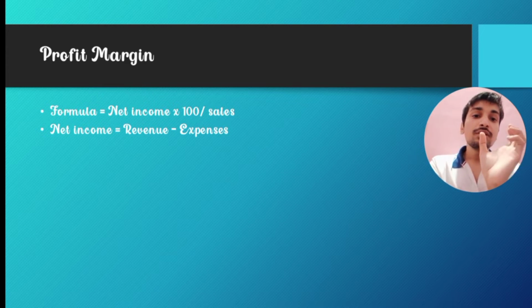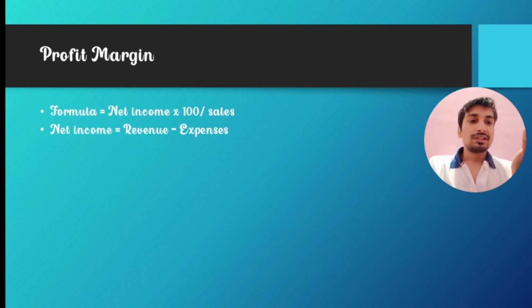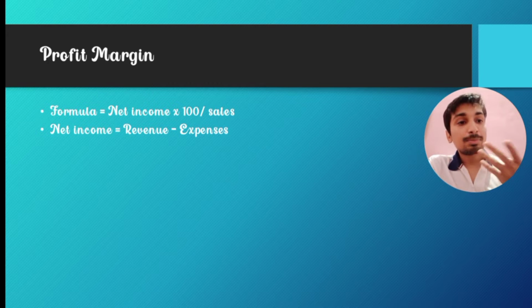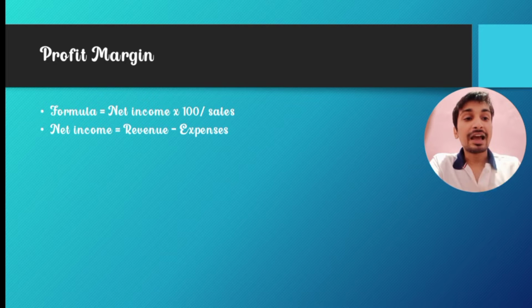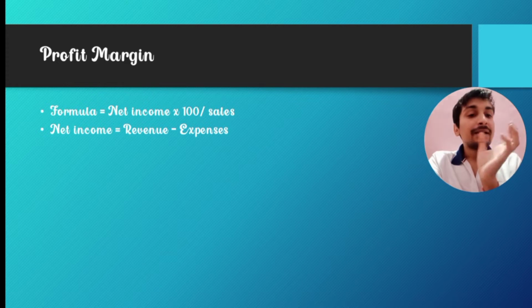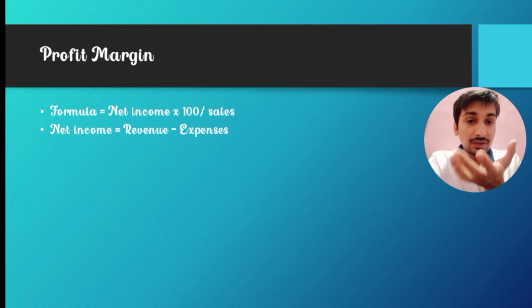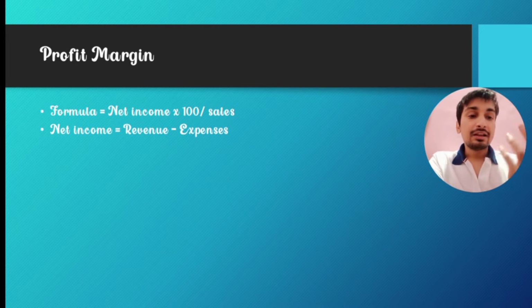Now let's go to what net income basically is. What am I making? The expenses that I'm spending, the money that I'm spending to carry out the function, if I remove that from my revenue, what is the money that I am left with in my hand? That is called the net income.